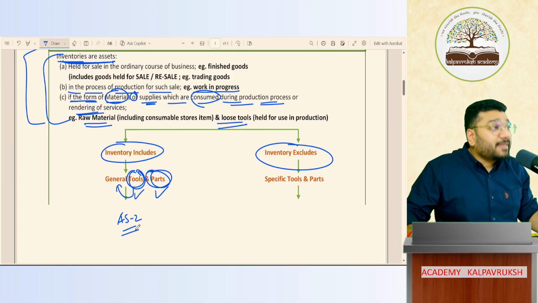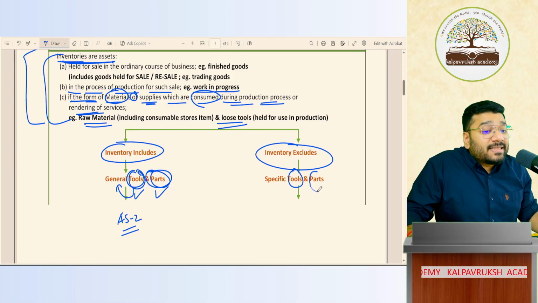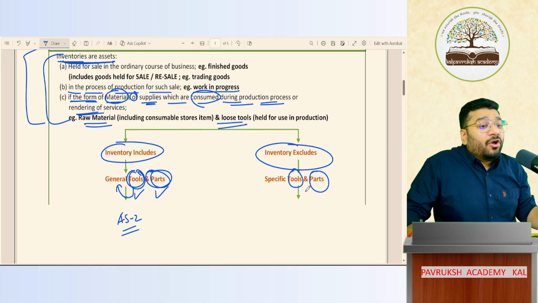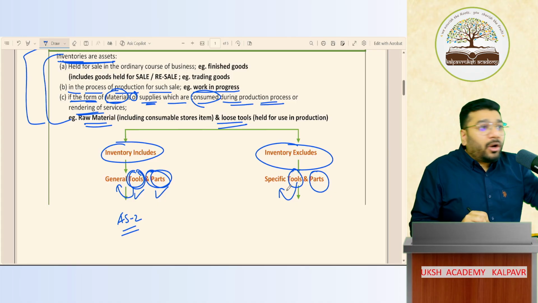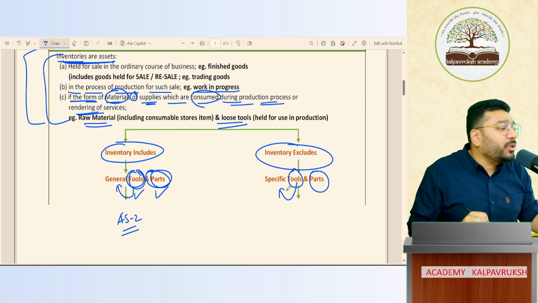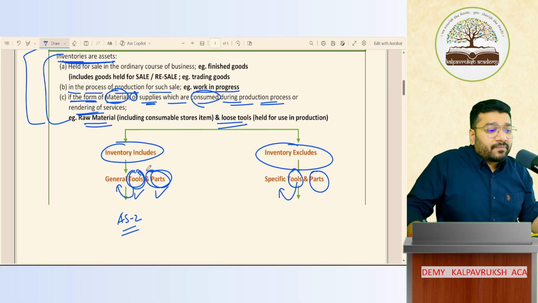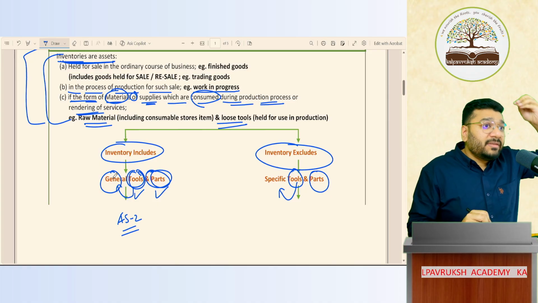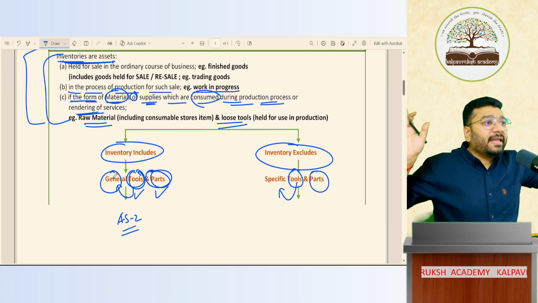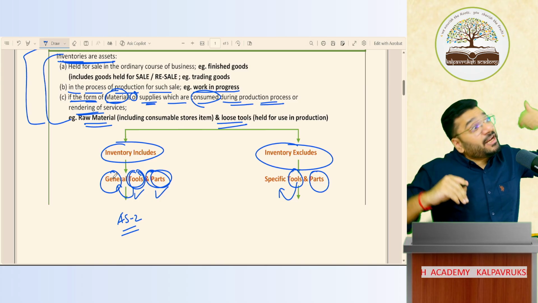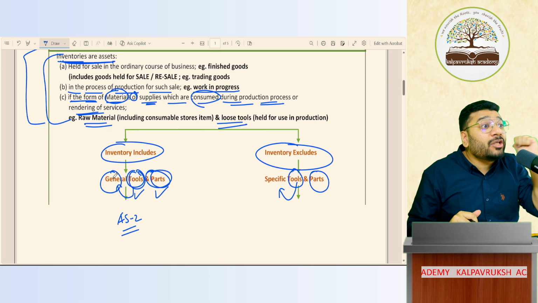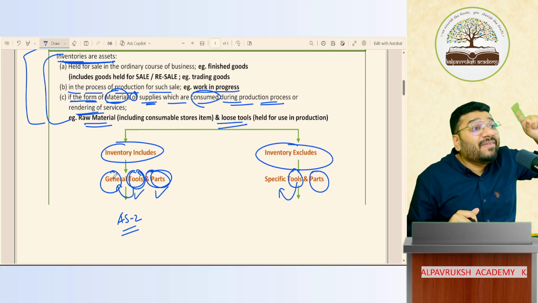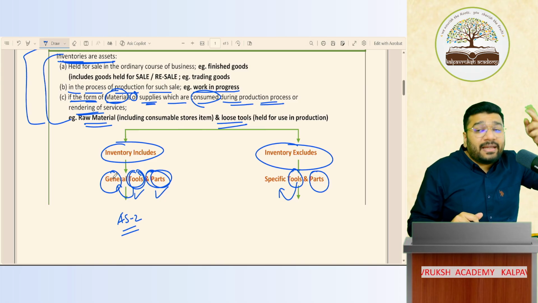But sometimes there are certain tools, certain parts which are not general. For what purpose you purchased it, for that purpose only you can use it. You cannot use it for any other purpose. What is general tools? I have some, let's say, nut bolt. This nut bolt, I can put in any machinery. I have 100 machinery, I can put this for any machinery. But is that nut bolt general or specific? General. So that general tools and spares becomes your inventories. Got it, not got it. You'll include them under inventories.